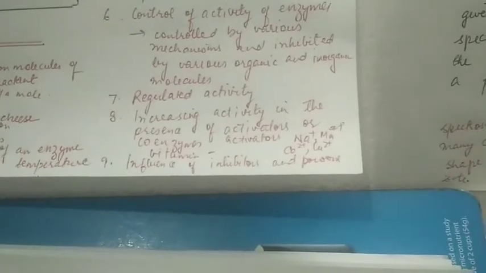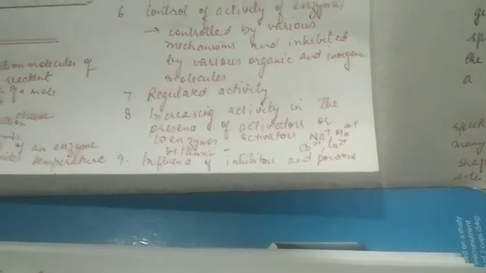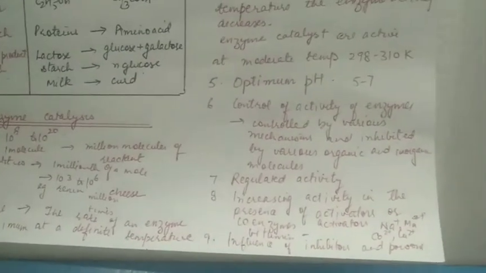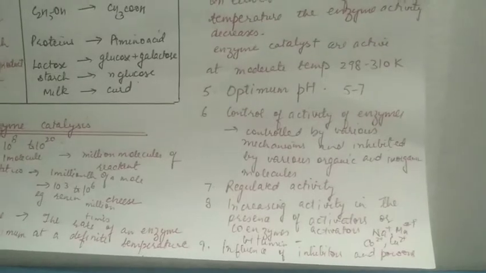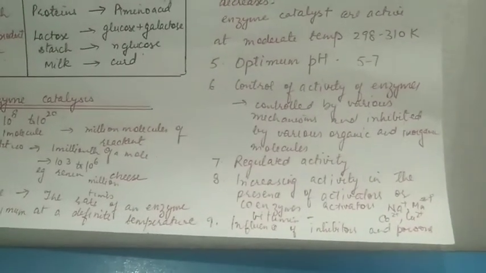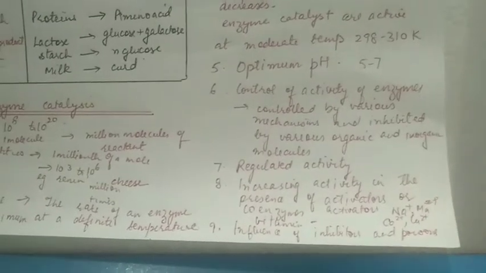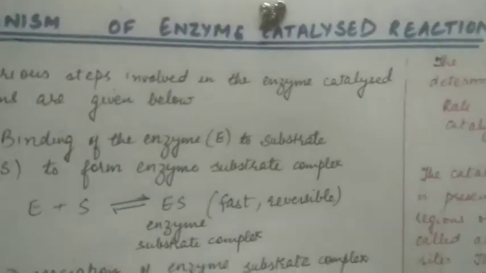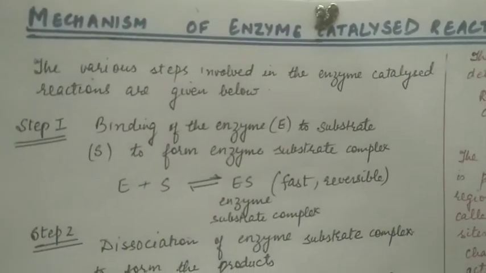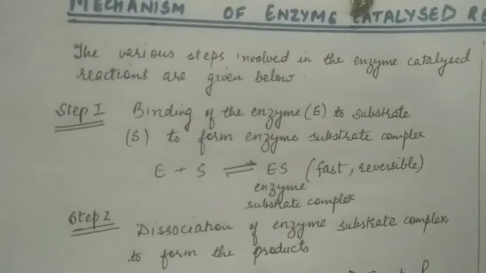Influence of inhibitors and poisons. Like ordinary catalysts, in some cases the enzyme activity can be reduced or inhibited by presence of certain compounds known as enzyme inhibitors or poisons. Mechanism of enzyme catalyzed reactions. The various steps are involved in an enzyme catalyzed reaction as given below.